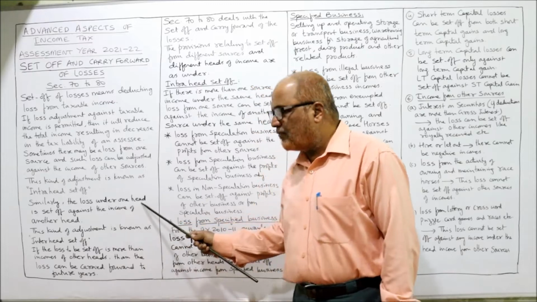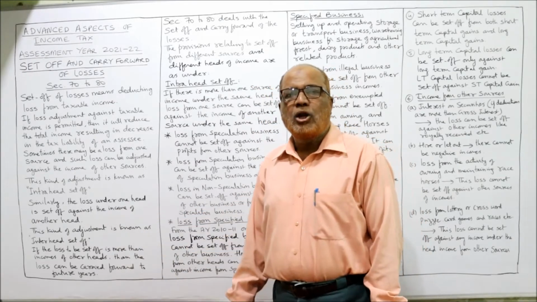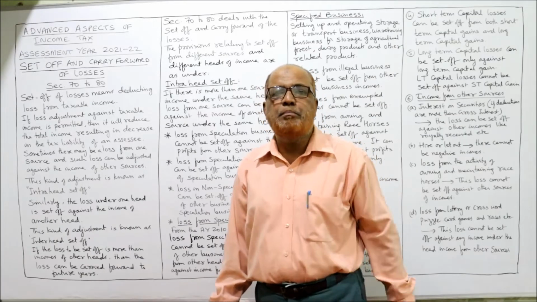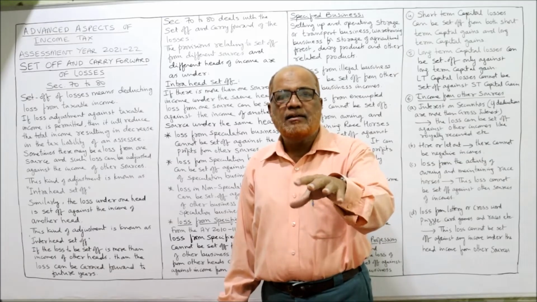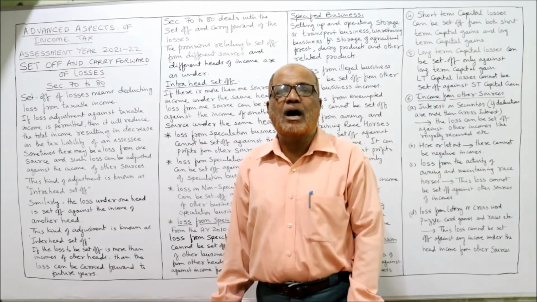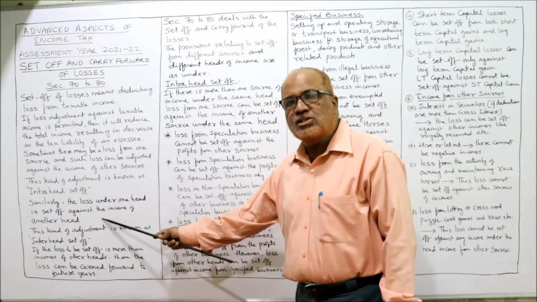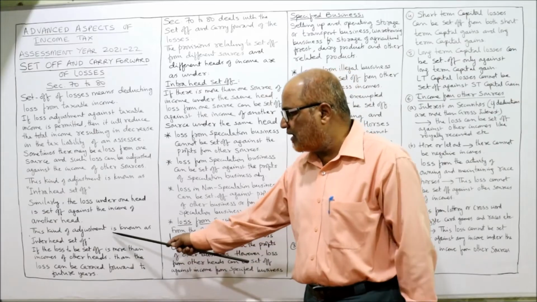Similarly, the loss under one head is set off against the income of the other head. Loss from house property can be set off from the income from business. Similarly, loss in business can be set off from income from other sources, like that. So this is called inter-head set off. Inter-head set off, one head with another.